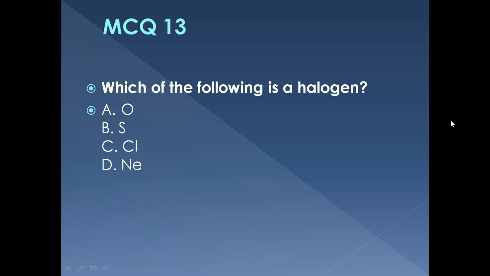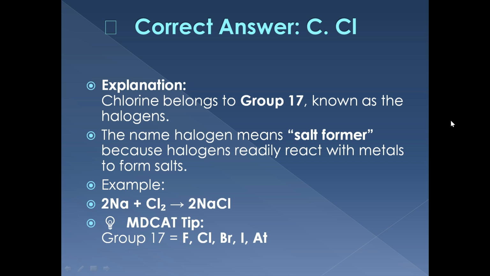MCQ 13. Which of these is a halogen? Oxygen, sulfur, chlorine, or neon? The correct answer is chlorine. Chlorine belongs to group 17, the halogens, which are known as salt-forming elements.